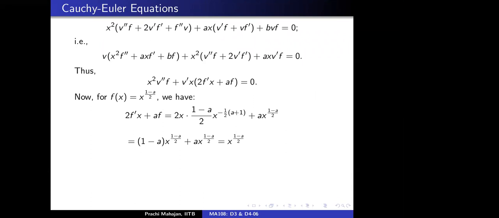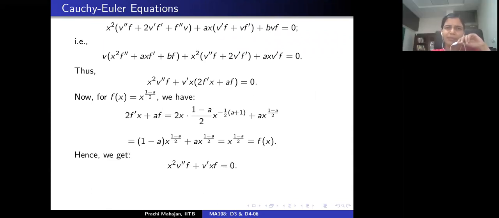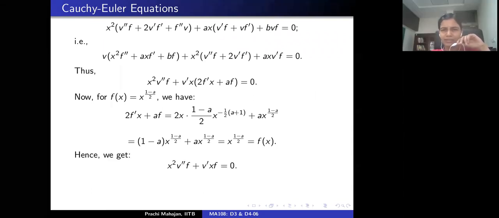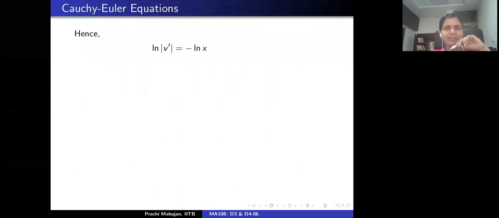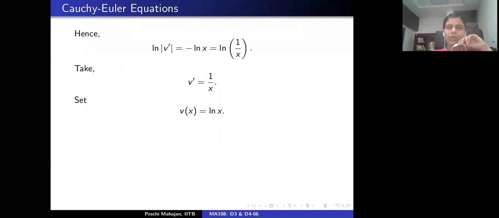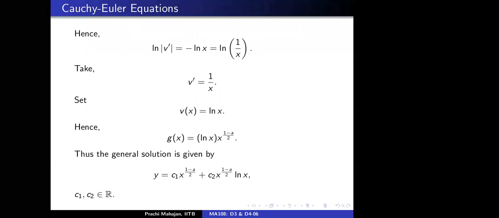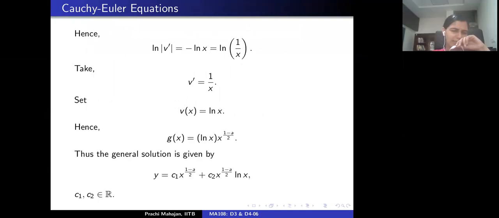Yes, it's the same answer, ln x. It's the same calculation, right? Maybe I could have avoided all of this calculation here. Yeah, you're right. It's the same calculation. Okay, all right. So anyway, we have now found another linearly independent solution.